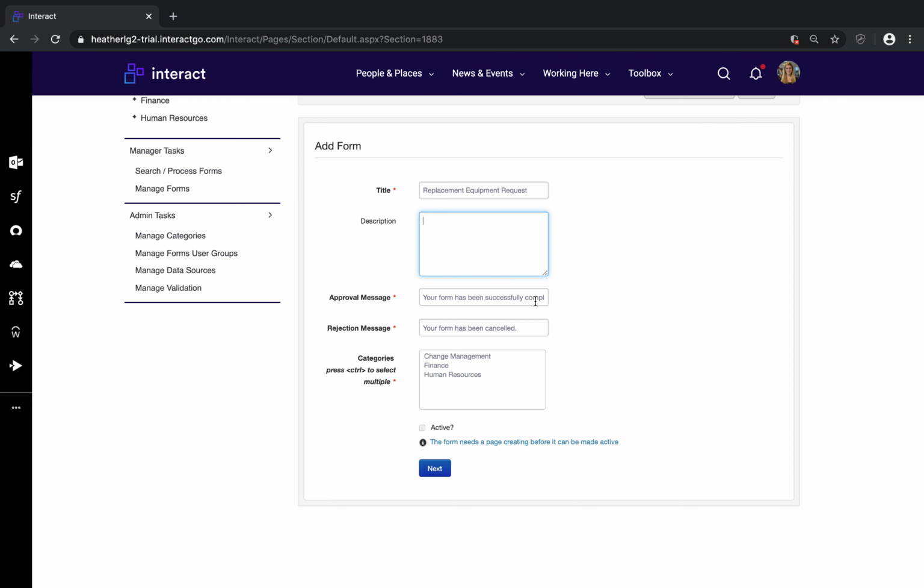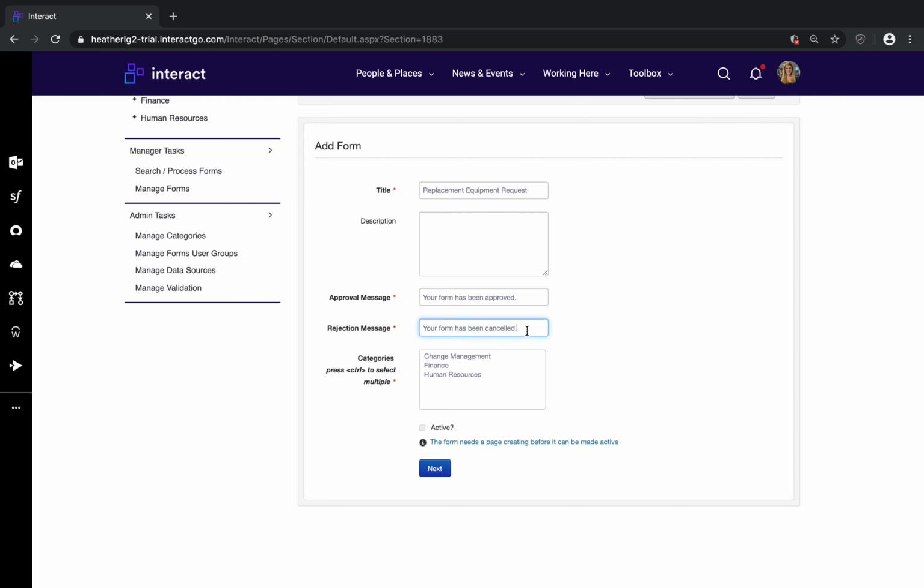Approval message. So the approval message is when the form has been completed. So once the form has gone through the final stage, wherever it needs to go, an approval message will be sent, of course, if that form is approved. So: your form has been successfully completed. I often like to change this to your form has been approved, or of course you can tailor that completely down to the form itself.